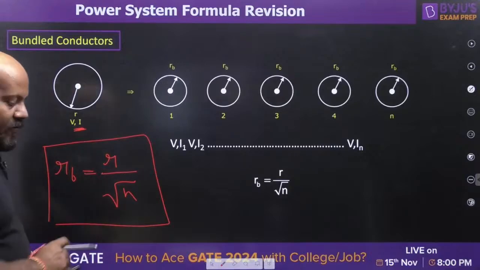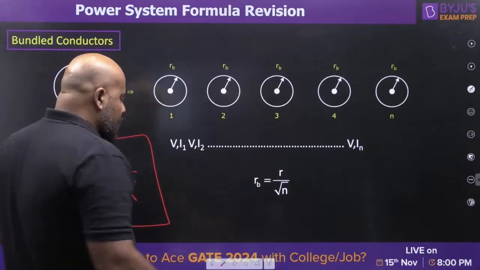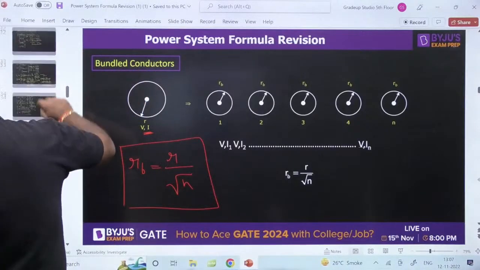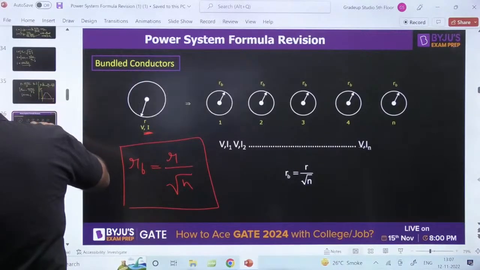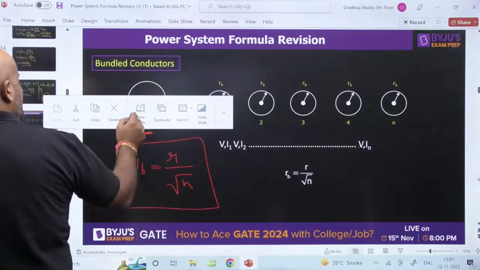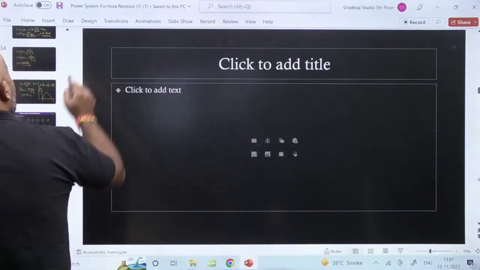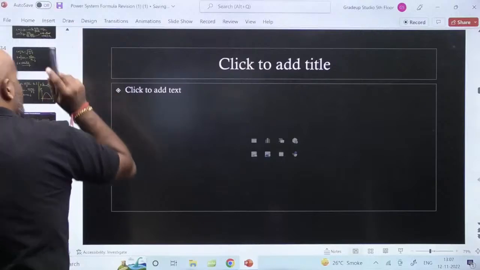Either you can remember this formula, or you can do one interesting thing that I will tell you, so that you can apply it anywhere. See what is happening here.